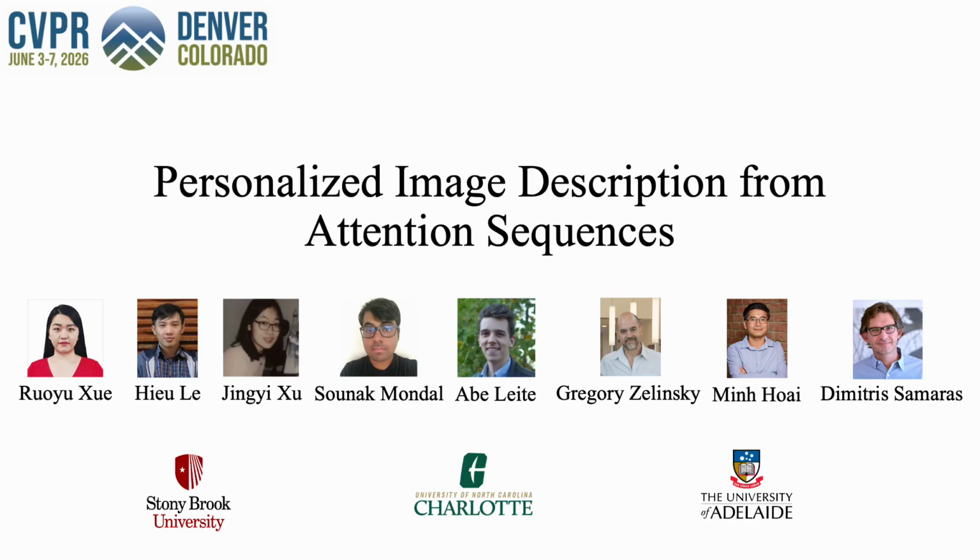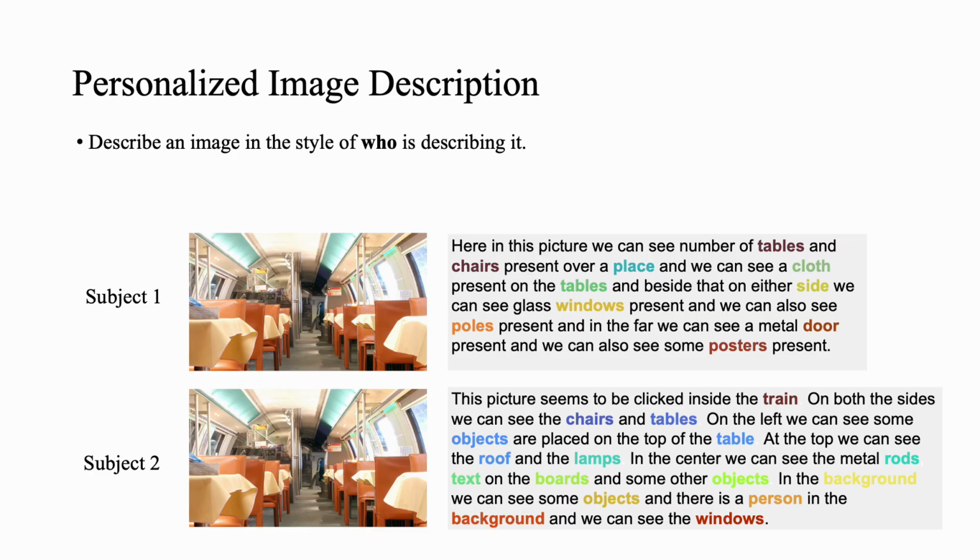Hello everyone, today I will present our paper accepted by CVPR 26, Personalized Image Description from Attention Sequences. Personalized image description is to describe an image in the style of who is describing it. For different individuals, for example in the figure shown, subjects 1 and 2, even if they are viewing the same image, their descriptions will be very different. Not only the length, but also the objects that are mentioned, in what detail, and in what order.